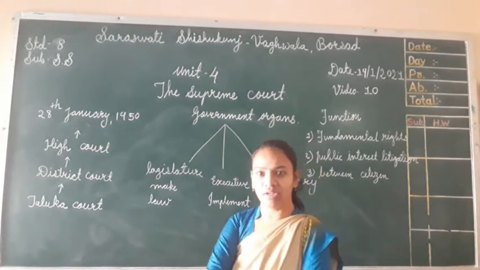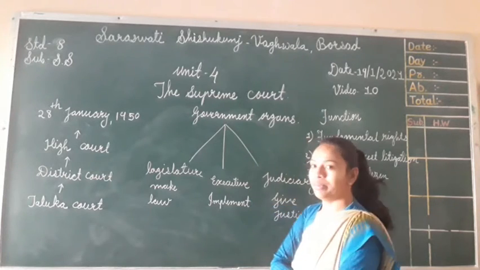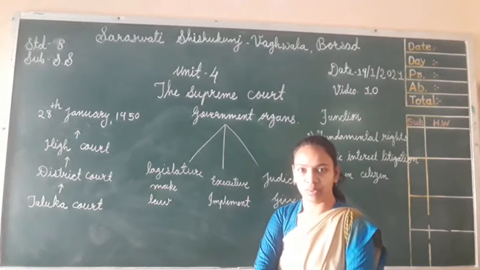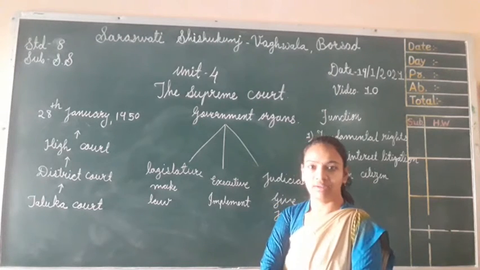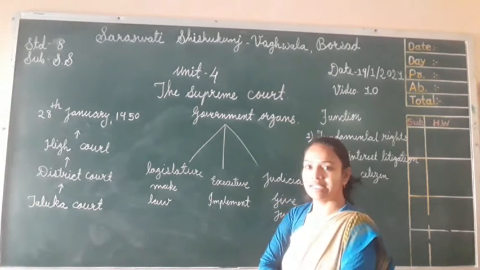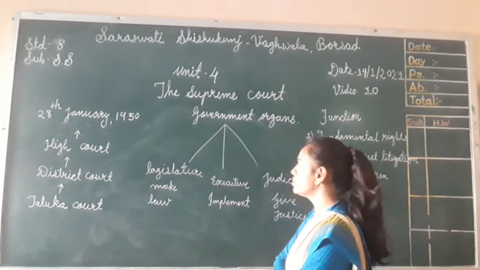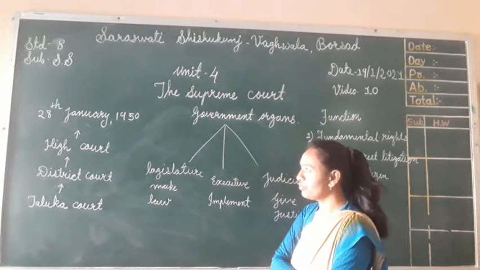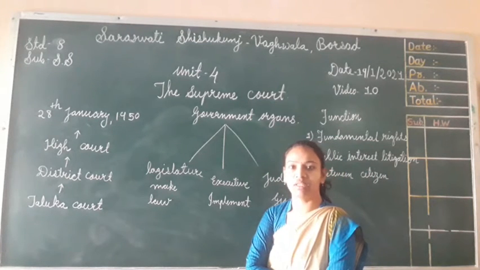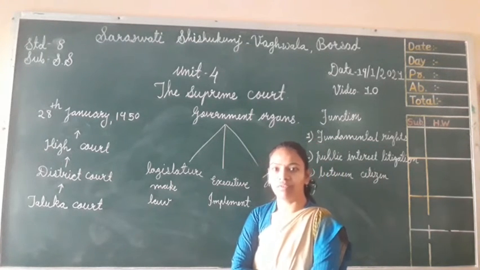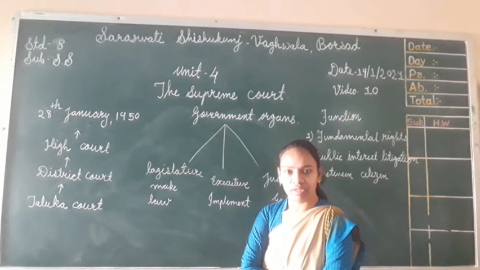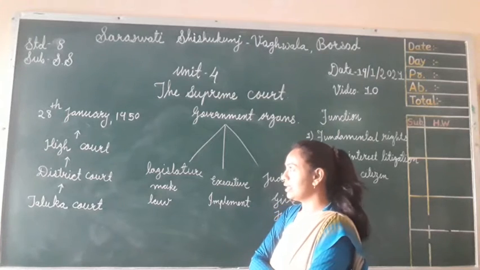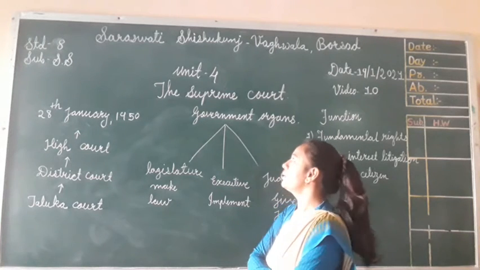The title of the unit is the Supreme Court. The fourth unit title is the Supreme Court. What do we learn in that? First of all, see when it was established in our India. The Supreme Court was established in India in the year 1950, after the freedom of our country. We became free in 1947, so two years after the freedom, we made our Supreme Court.